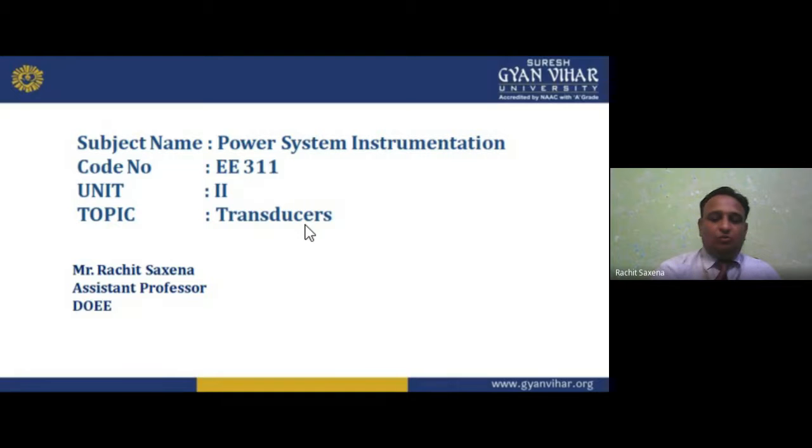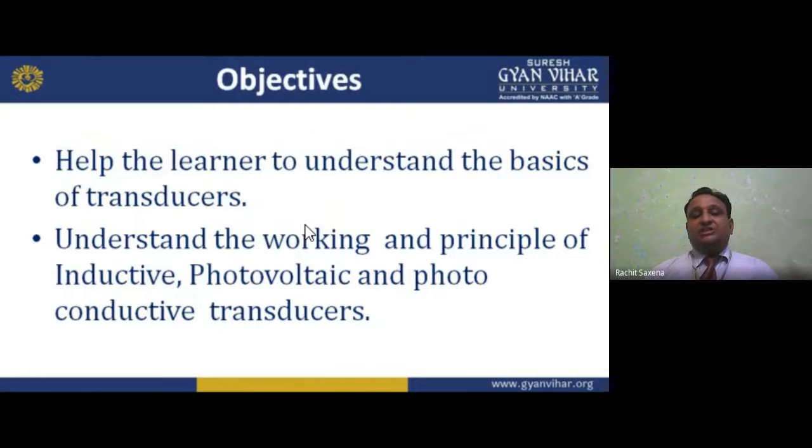Now, if I'm teaching you a lecture, I want to tell you something about the transducer. The objective from my side for this lecture is, first, to help the learner understand the basics of transducer. This is common, because if I don't tell you about the transducer, you may forget, you may not know what a transducer is, my dear student. So first I have to tell you what a transducer is.